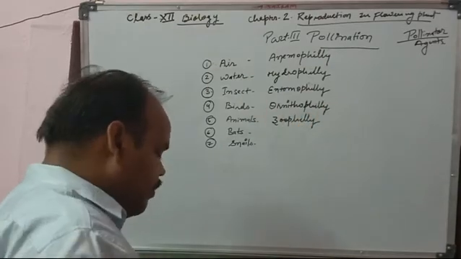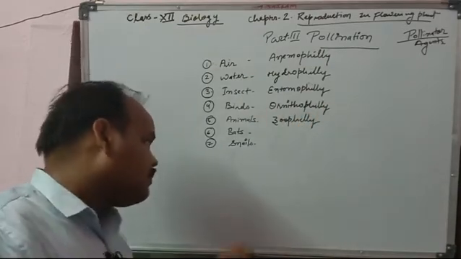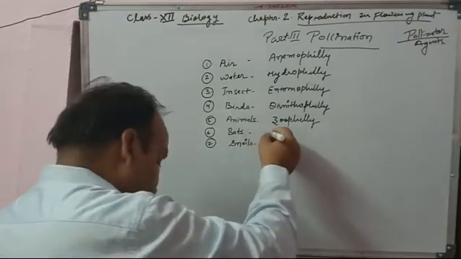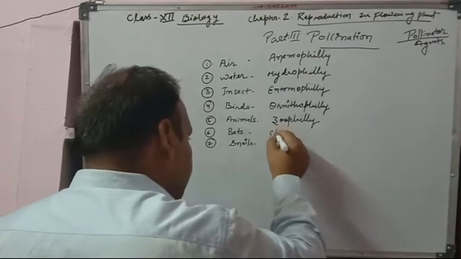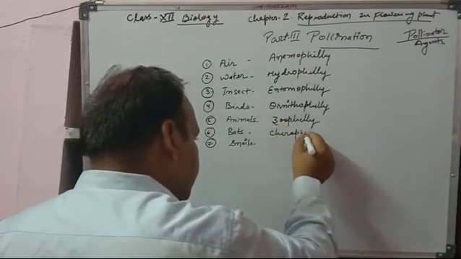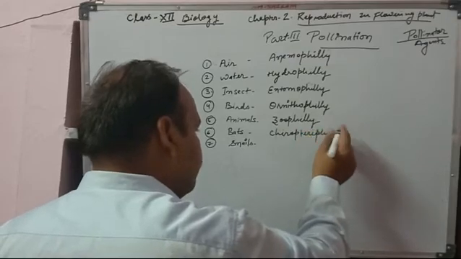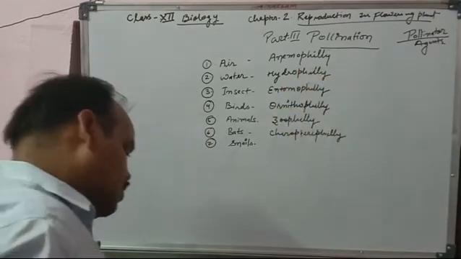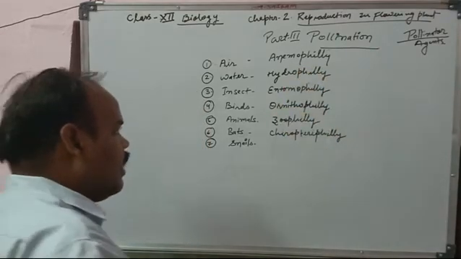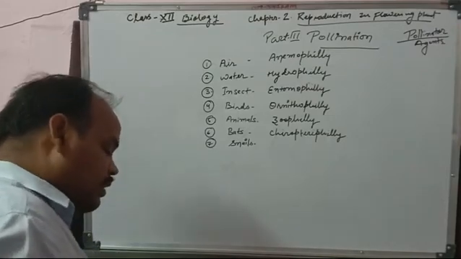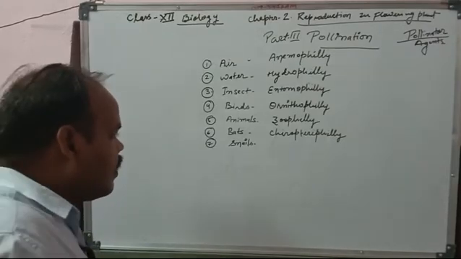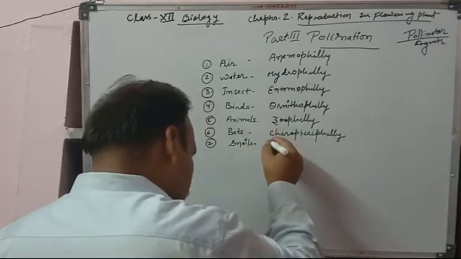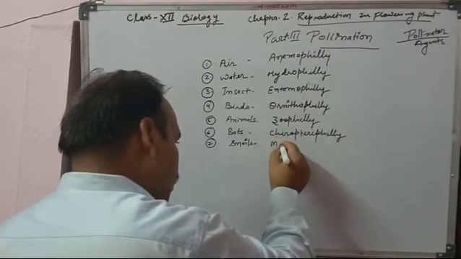And if it is performed by bats, it is called chiropterophily. The next is snails, which also have the function of pollination, called malacophily.